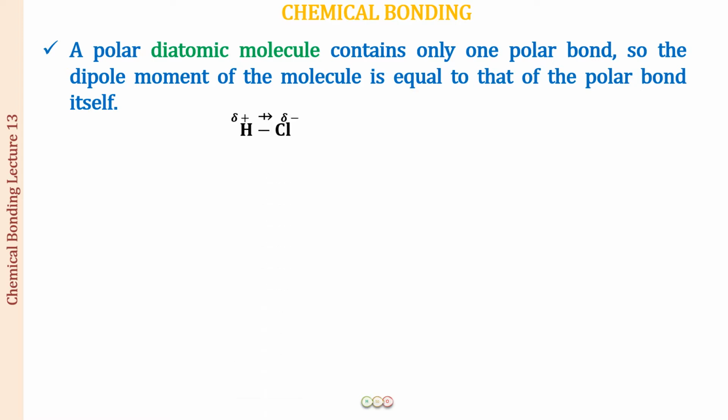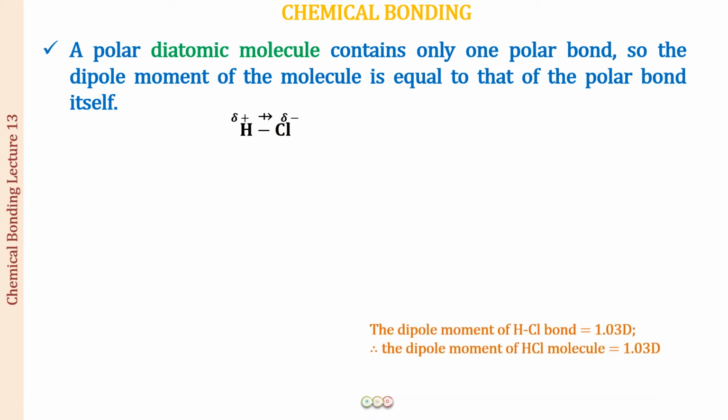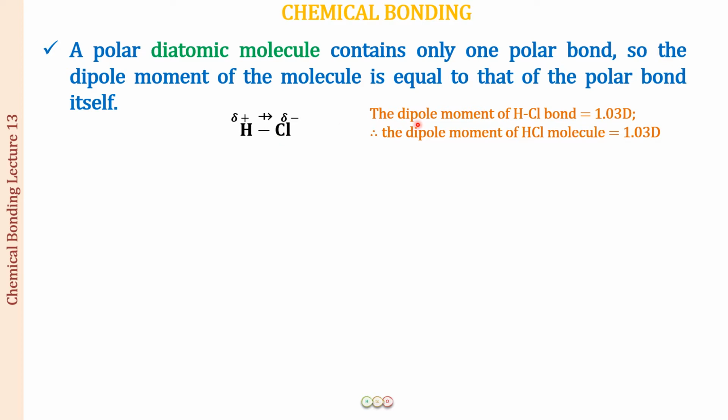So if we have an HCl molecule, the Cl part is going to be more electronegative than the H. So we have a partial negative charge on chlorine and a partial positive charge on hydrogen. And the dipole moment of the HCl bond is 1.03 D. Similarly, the dipole moment of the HCl molecule will be equal to this only, and that will be 1.03 D.